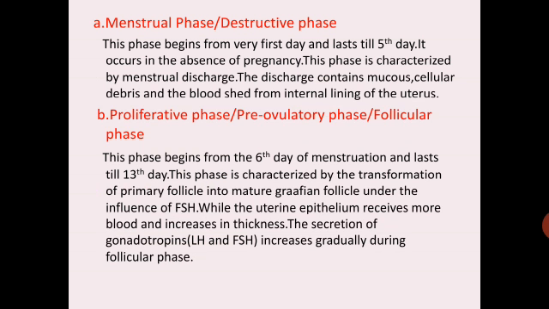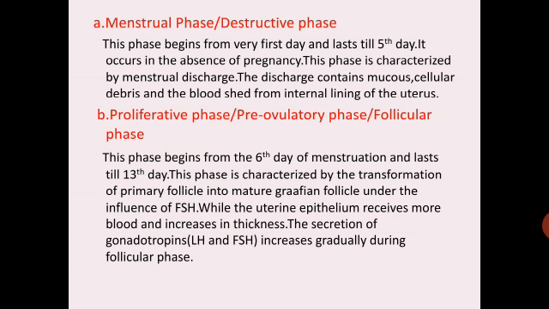So this is the period which is lasting for about 5 days, where the discharge is occurring, which contains mucus, cellular debris and the blood which is being shed from the internal lining of the uterus. So this is the first phase in the menstrual cycle, that is menstrual phase.